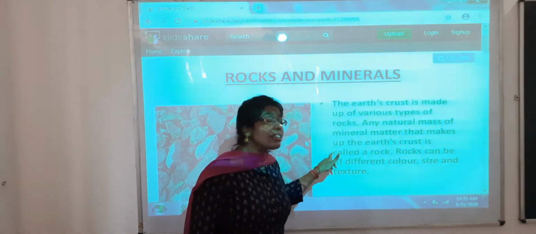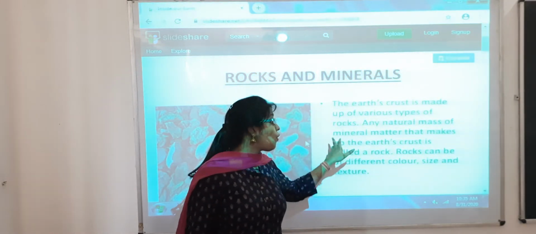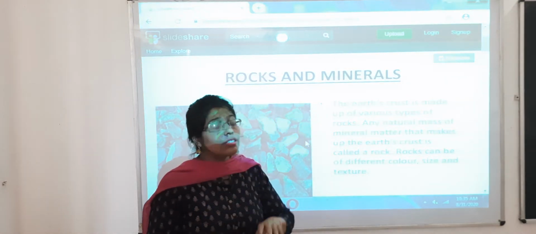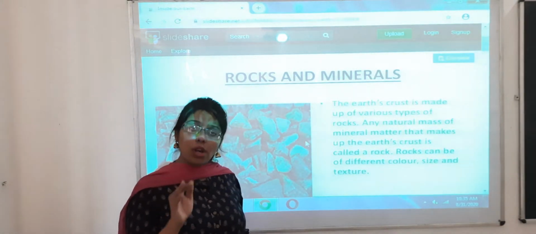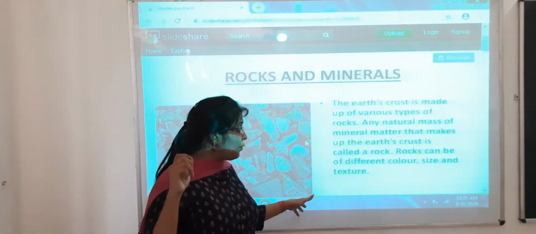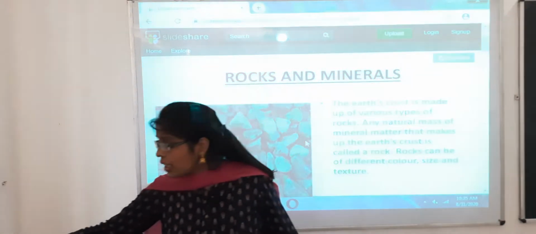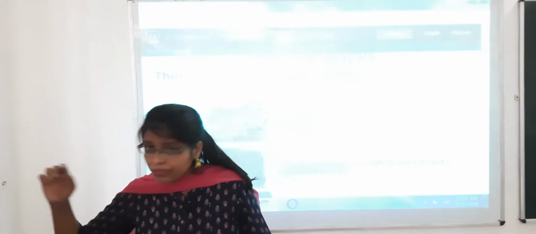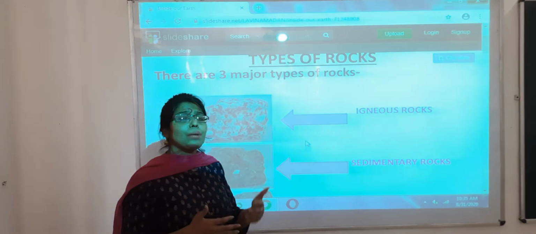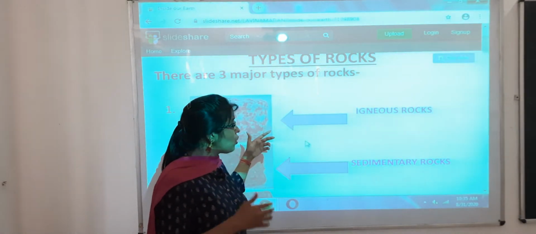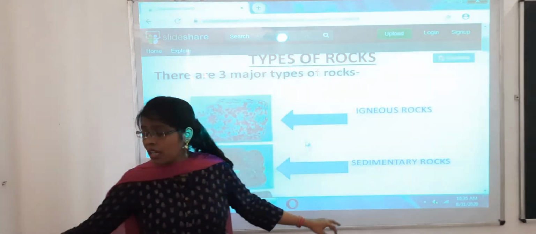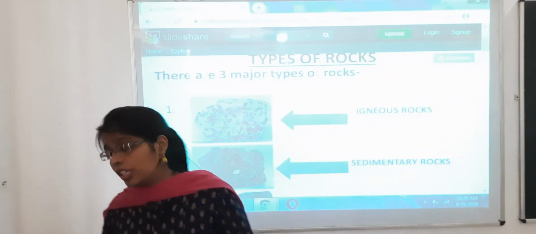So what are these rocks? These rocks are actually the natural mass of mineral matters that makes up the earth crust. The natural mineral matter that makes up the earth crust is called a rock, and these rocks differ in their size, texture, and color, and vary accordingly. So basically you are going to deal with three types of rock. Though there are various types of rocks, you are going to see the three major types. They are igneous, sedimentary and metamorphic rocks.